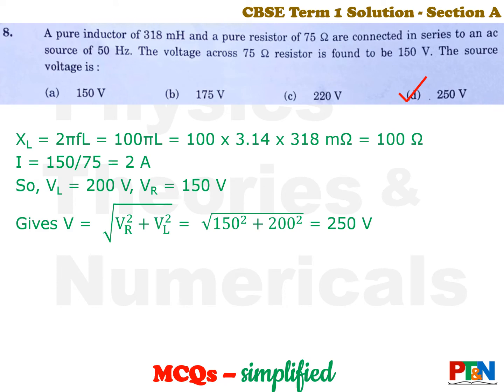You need to find out inductive reactance, that is 2 pi F L. The value of L has been given. So 2F is 100, 2 into 50, that is 100. That is 100 into pi into L. Put the values. So you get the inductive reactance as 100 ohm. Now what is the current? You have been given that voltage across the 75 ohm resistor is 150 volt. That means current is 2 ampere. So VL is 200 volt, VR is 150 volt. So you find the value, simple formula. The value is 250 volt, option D.